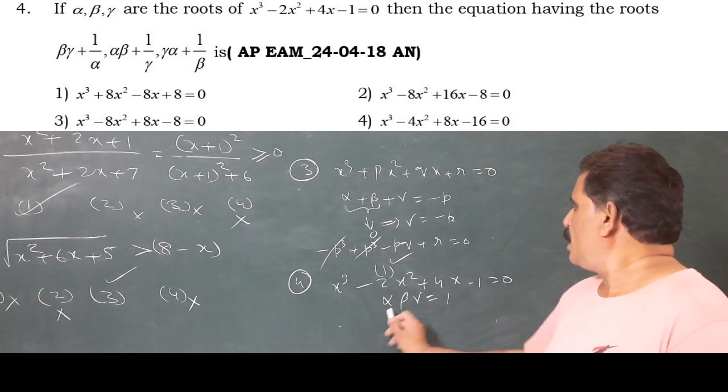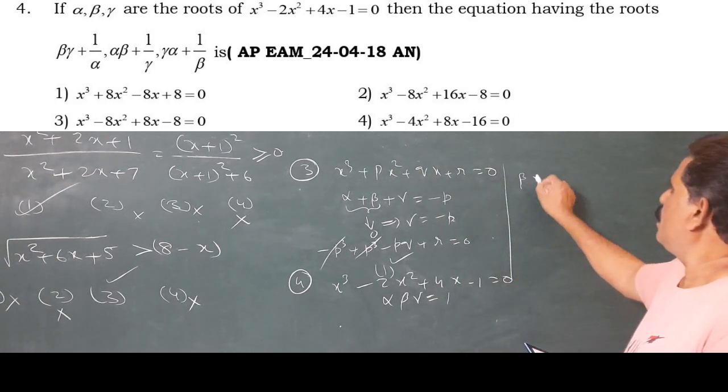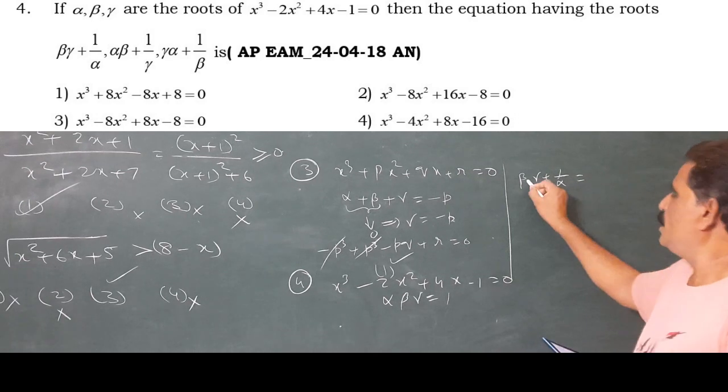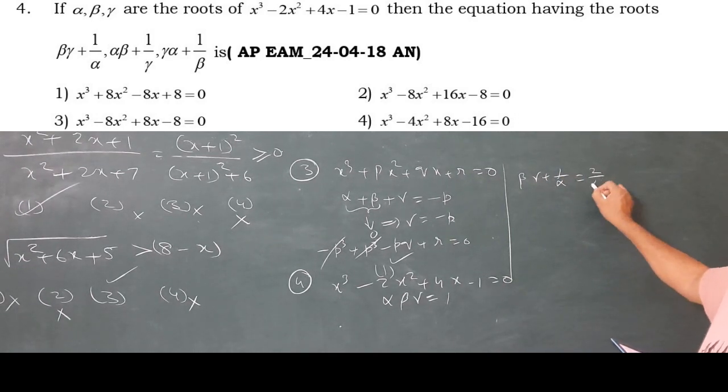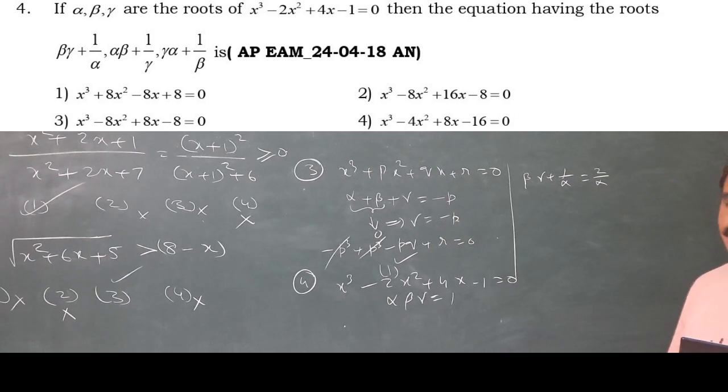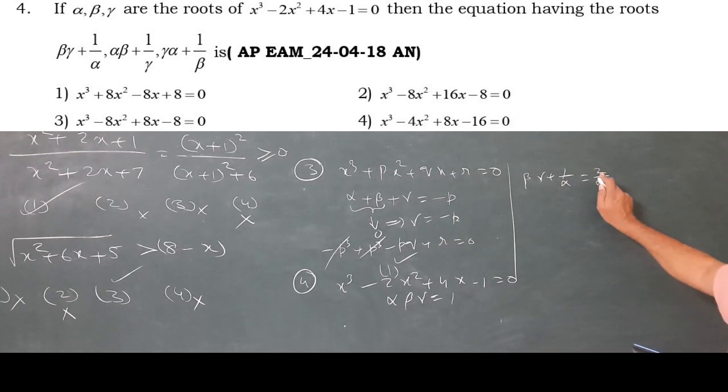So beta gamma plus 1 by alpha is 1 by alpha plus 1 by alpha, that is 2 by alpha.